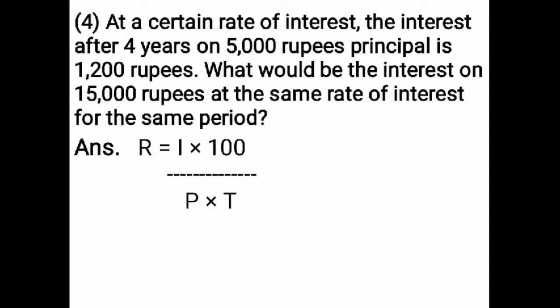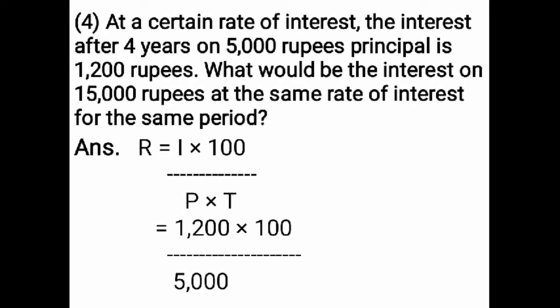Now you have to substitute the value of interest. Interest how much is given? 1,200 rupees. So in place of interest you have to write, is equal to 1,200 multiplied by 100 upon principal, how much is given, that you have to write. Principal is 5000, multiplied by time is given 4. Now you have to cancel the zeros on numerator and denominator. How much zeros are there on denominator? That much zeros you have to cancel on numerator.